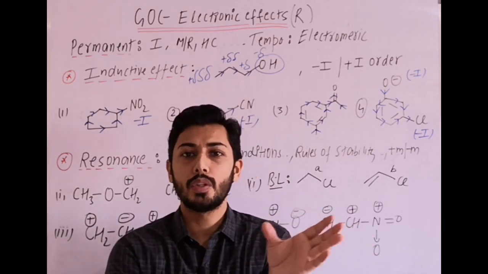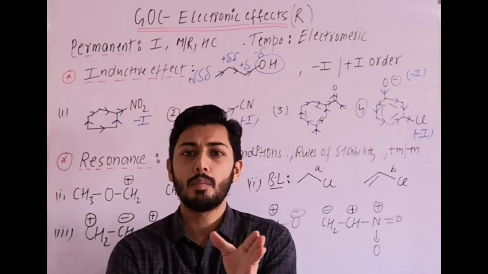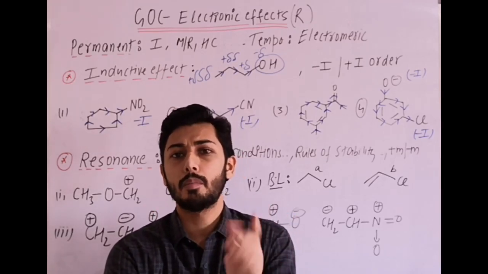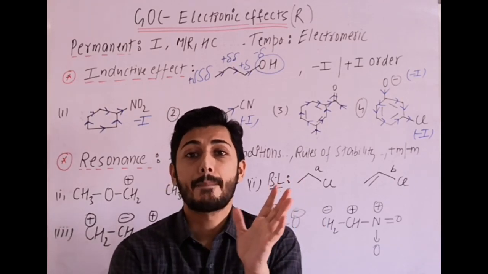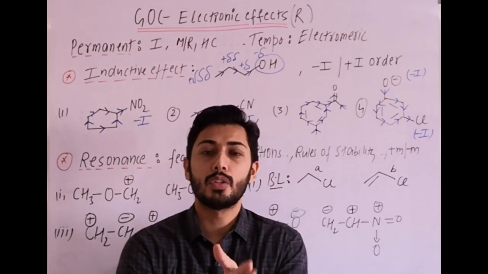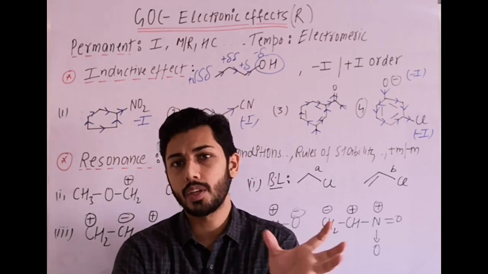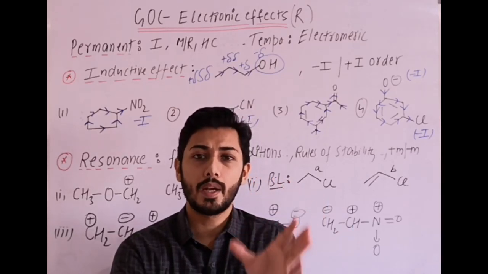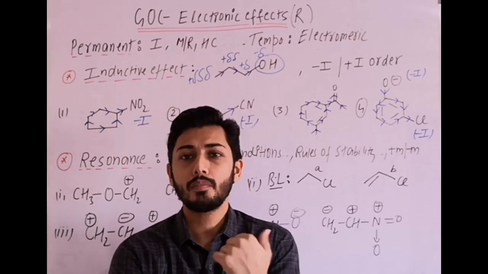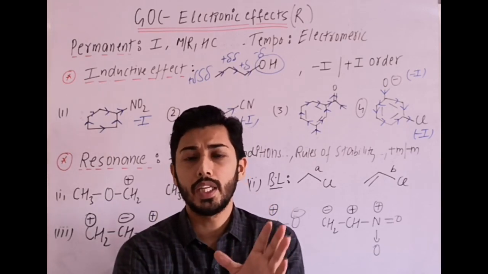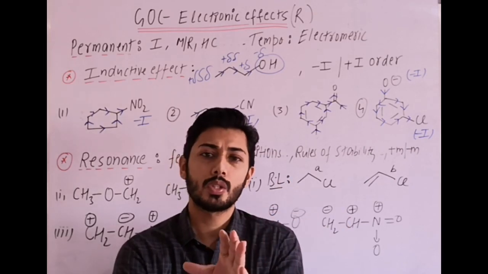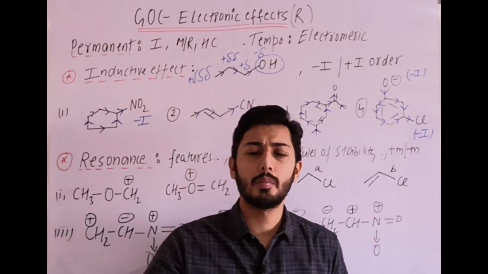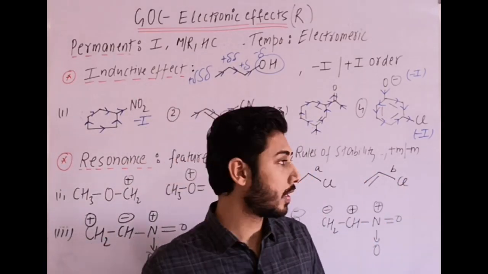After the conditions, if you remember, we have done some points on how to write the resonating structures. When we write any resonating structure of a compound, we remember that the sigma bond skeleton remains the same and only pi electrons get delocalized. Another point: the number of paired pi electrons and unpaired pi electrons remains the same in any two resonating structures. Then the octet rule should never be violated while writing resonating structures for second period elements. Another point is that equivalent structures are highly stable and they contribute maximum to the resonance hybrid.